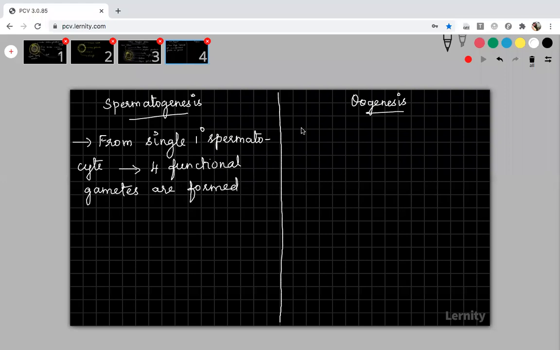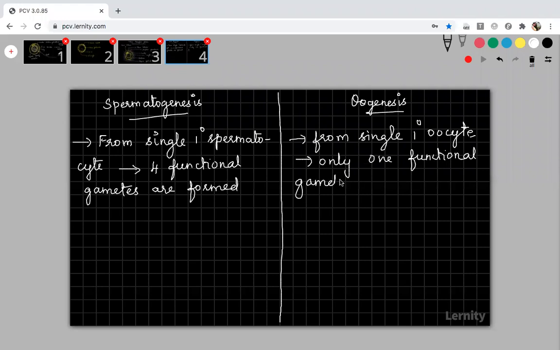But in oogenesis, it is not the condition, because from a single primary oocyte, only one functional gamete is formed, because only one ootid, and the remaining 3 are polar bodies. The 3 polar bodies are not functional. So only one functional gamete is formed. Okay, got it?